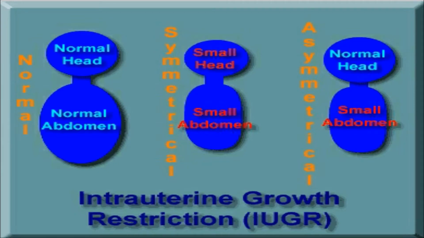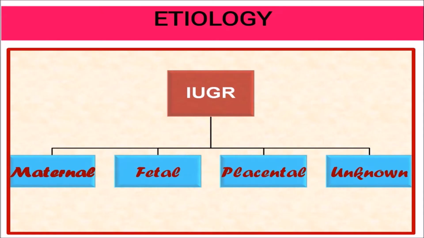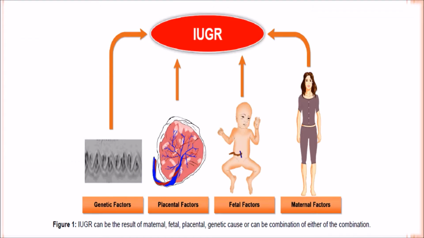Now, in the graph pictorial presentation, we can see the normal head and normal abdomen in the normal baby. In symmetrical IUGR, both head and abdomen are small, and in asymmetrical IUGR, the head size is normal but the abdomen is small in size. What is the etiology? It may be maternal, fetal, placental, or unknown. So IUGR can be the result of maternal, fetal, placental, or genetic causes, or a combination of these.